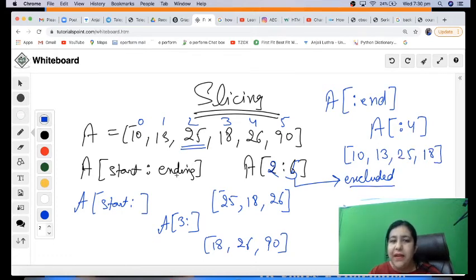So we can have start and end both, we can just have start, we can just have end, or we can have a start, an end and a step. By default the step is 1, but if you don't want to just go next, you want to skip elements in between, I can give a step which can be 2, 3, 4, anything like that. I'll show you how it works.